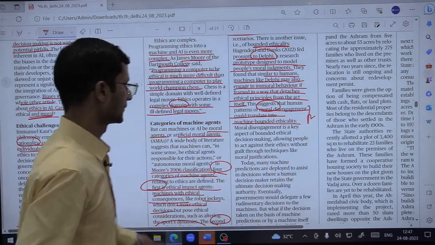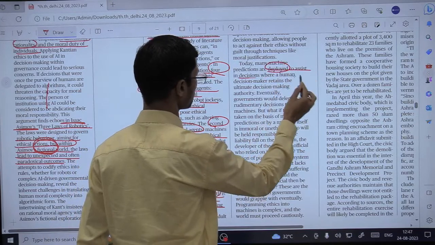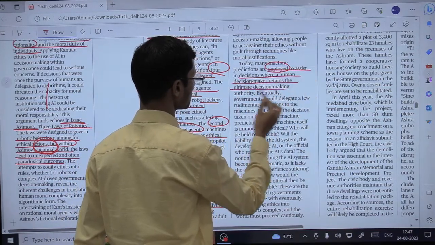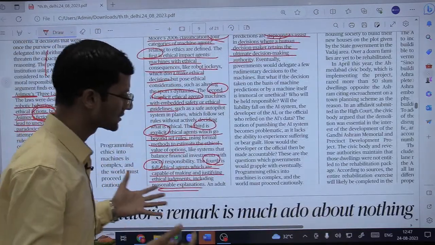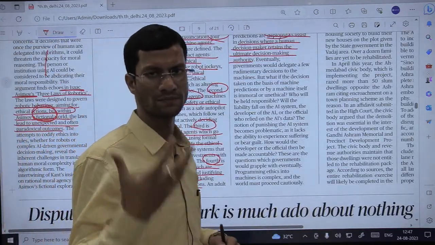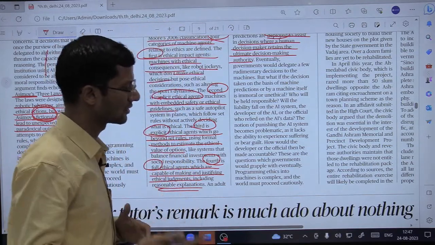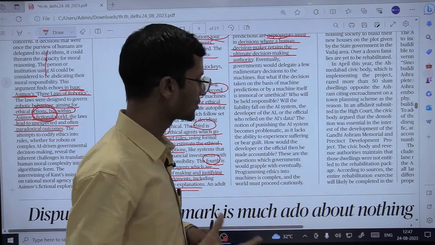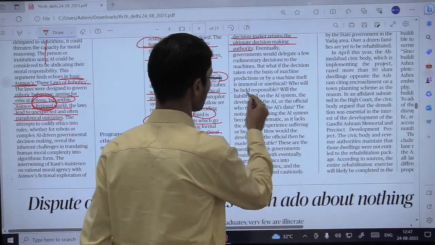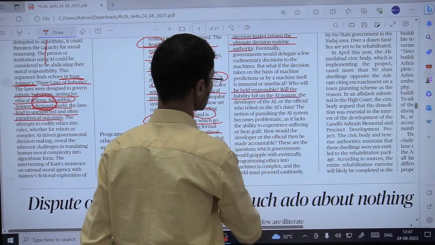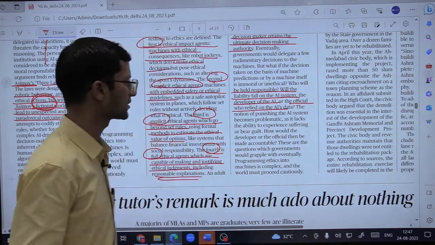So today, many machine predictions are deployed to assist in decision making, where a human decision maker retains the ultimate decision making authority. But when this decision making is devolved to, let us say, AI-based models or technology, then things could be different. So who will be held responsible? Will the liability fall on the AI system, the developer of the AI, or the official who relied on the AI's data? This is the biggest question.